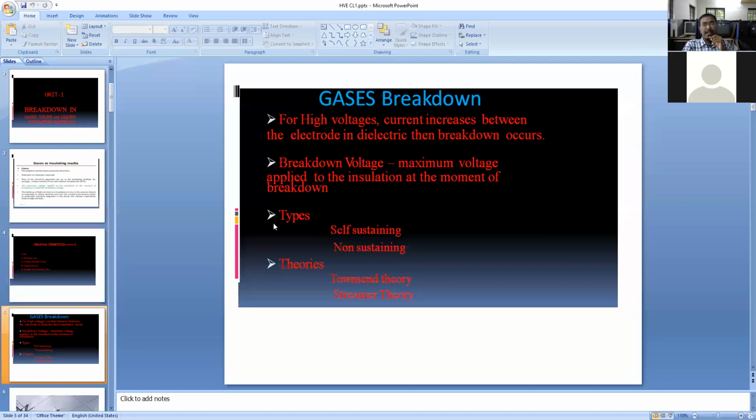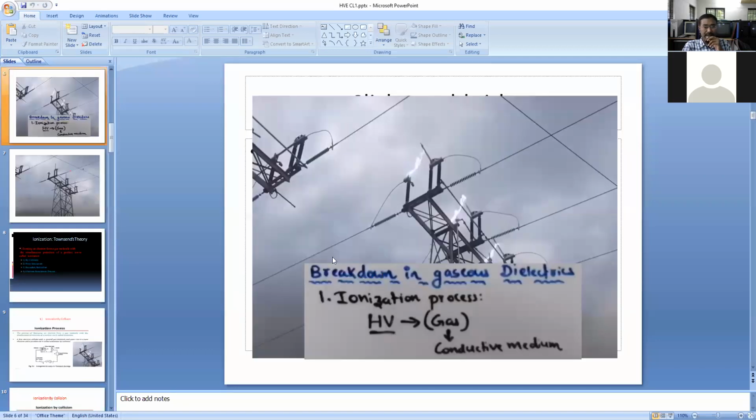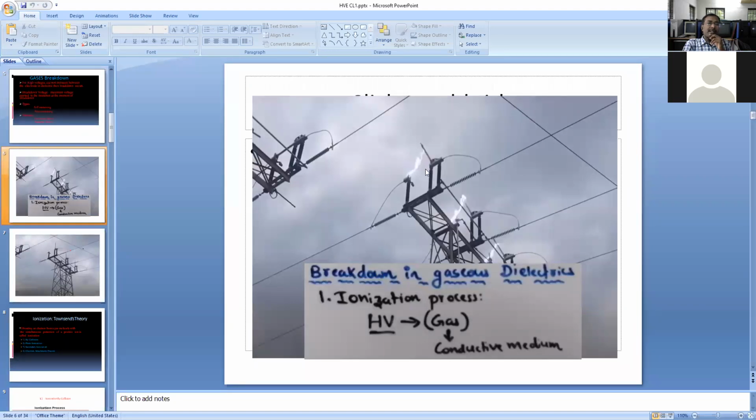This concept can be explained by using different theories: Townsend's theory and streamer theory. There are two types of discharge processes, self-sustaining discharge and non-sustaining discharge. Here, one plate acts as an electrode and the other as another electrode, with air acting as a dielectric material. If we apply high voltage during a transient condition, the air will become ionized and act as a conductor, electrons are released, and it acts as a conductive path.